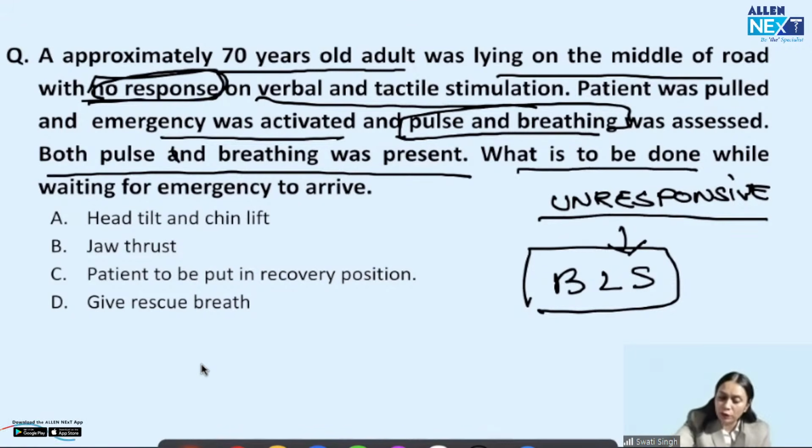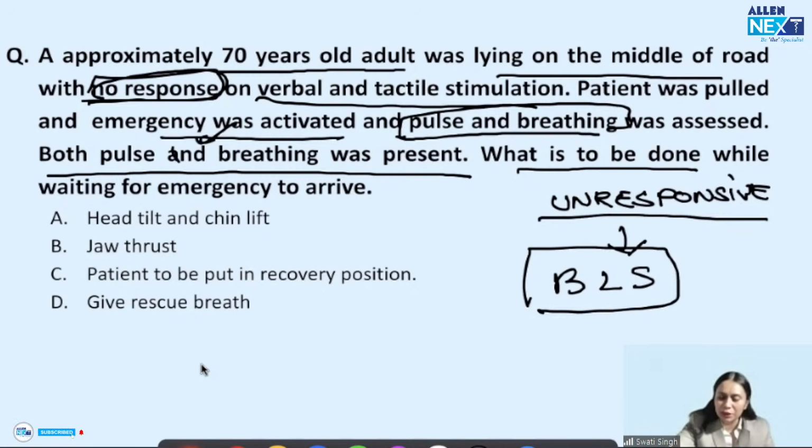I have already activated the emergency. I will not leave my unresponsive patient and go away. Okay, he has pulse, he has breathing. Now I have nothing to do? No, guys. If he is unresponsive, you have to wait, hand over the victim to the emergency system, or take the patient to the emergency of the hospital. So you cannot leave an unresponsive victim, even if he has pulse and breathing.